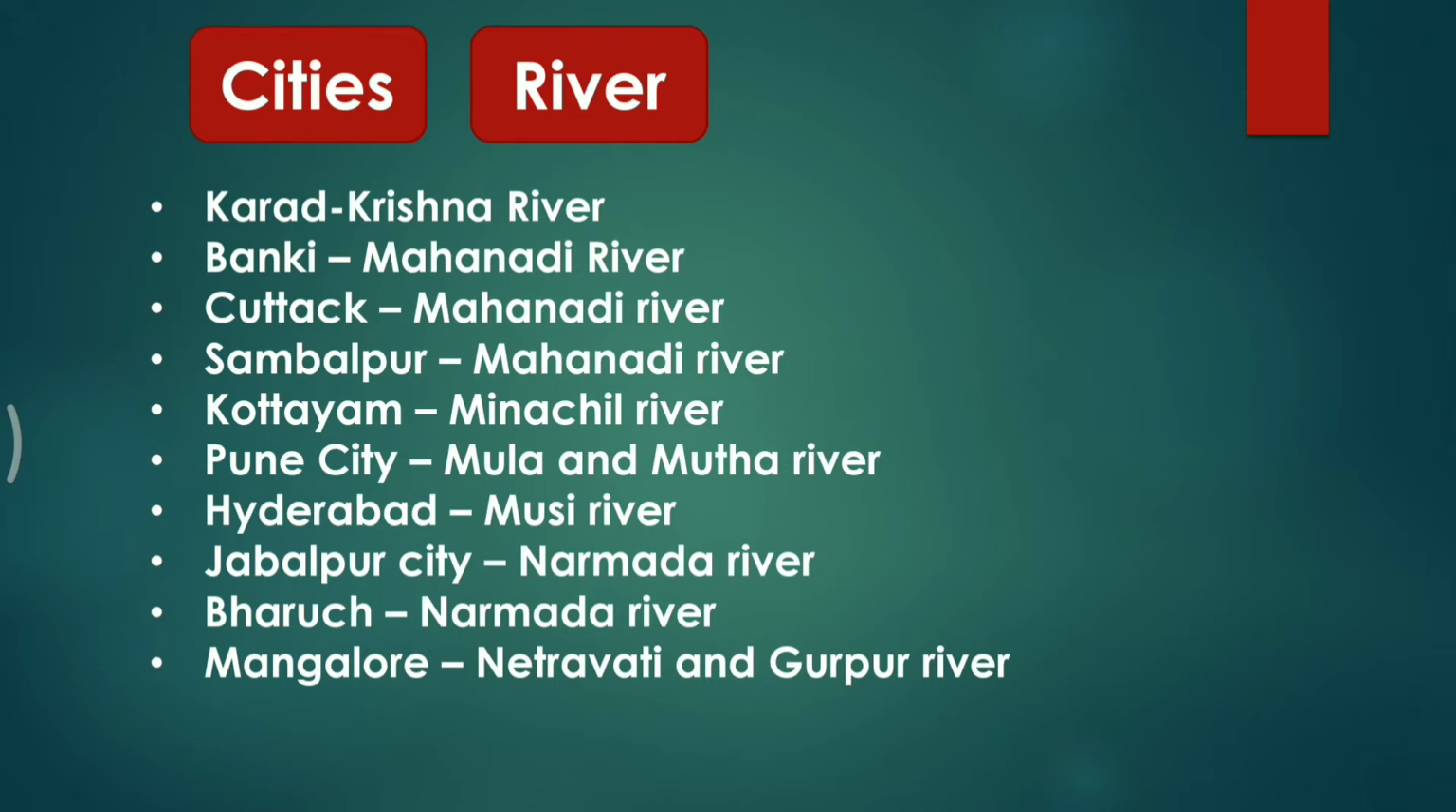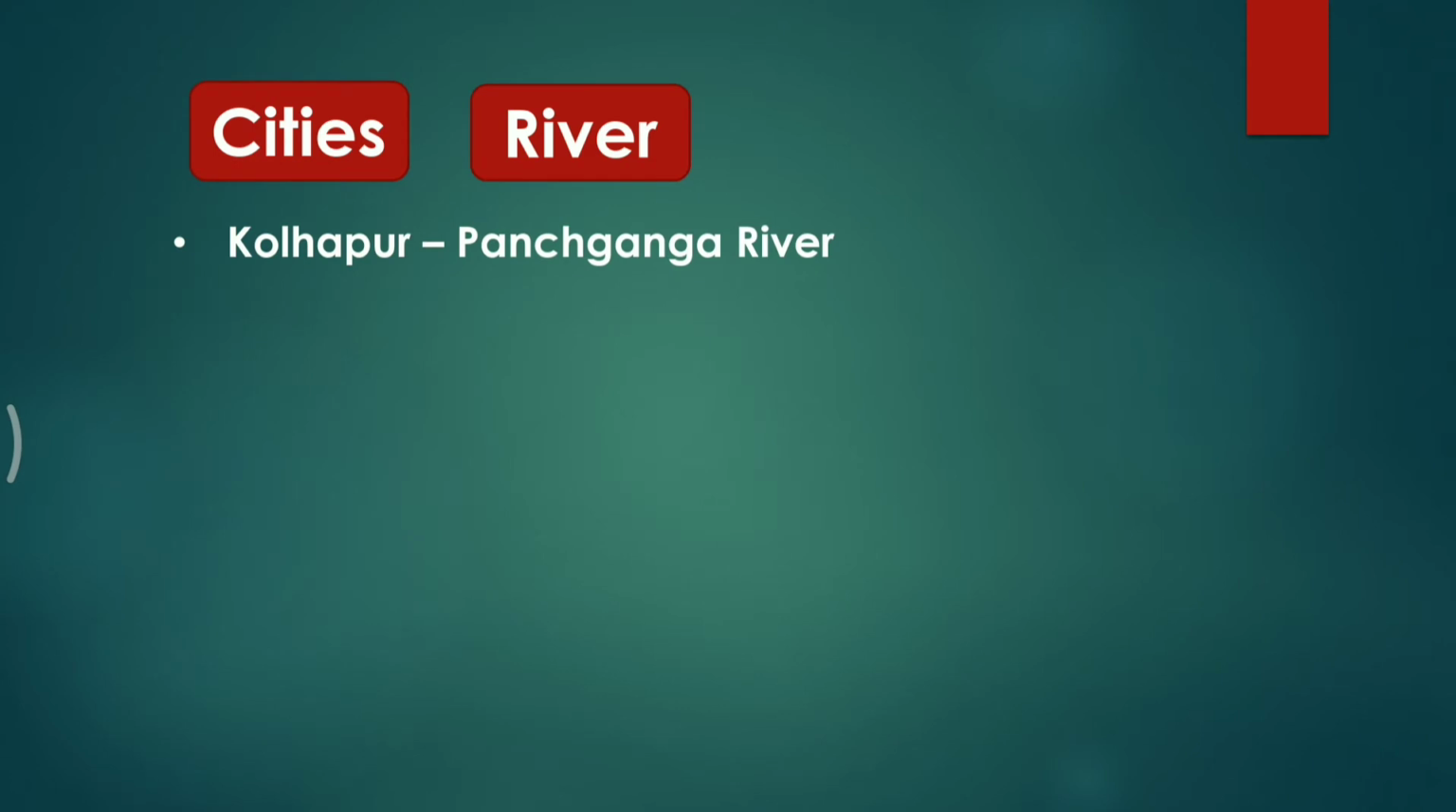Next is Mangalore. It is a city in Karnataka, and it is situated on the bank of the Netravati and Gurpur rivers. Next is Coimbatore. This is a major city in the Indian state of Tamil Nadu, and it is located on the bank of the Noyyal River.